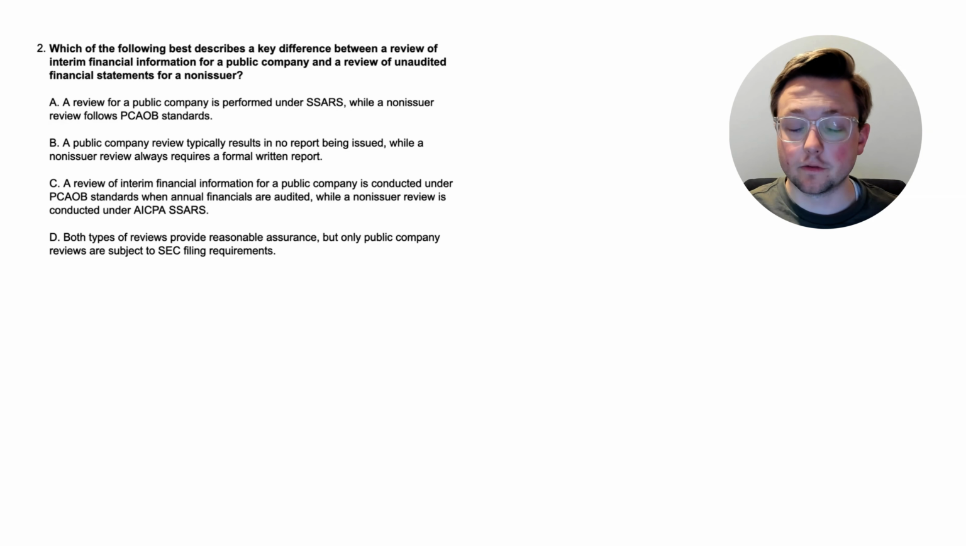All right, here we are. The answer is C. A review of interim financial information for a public company is conducted under PCAOB standards when annual financials are audited, while a non-issuer review is conducted under AICPA SSARS. For public companies, and remember that's an issuer, a review of interim financial information is conducted in accordance with PCAOB standards, which makes sense because it's a public company.